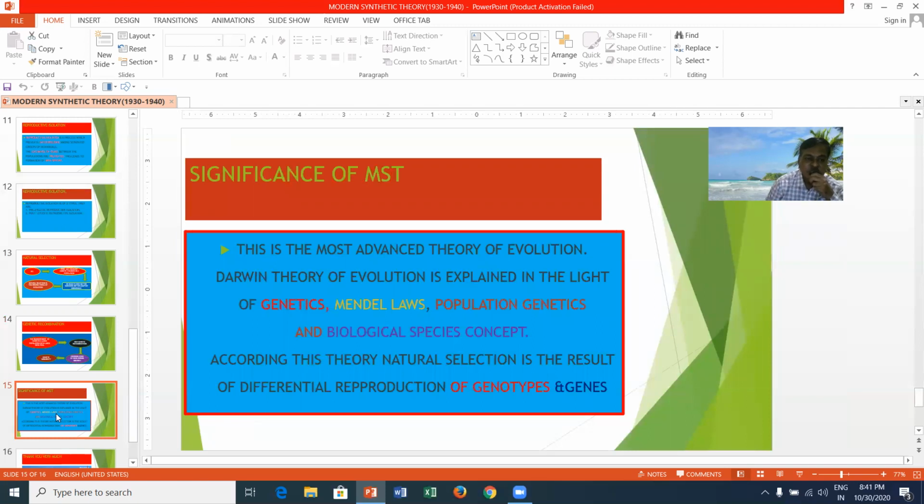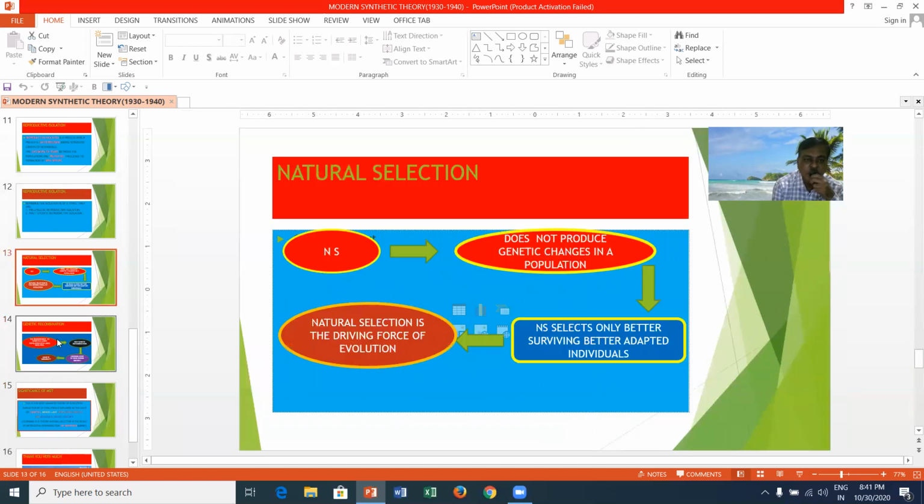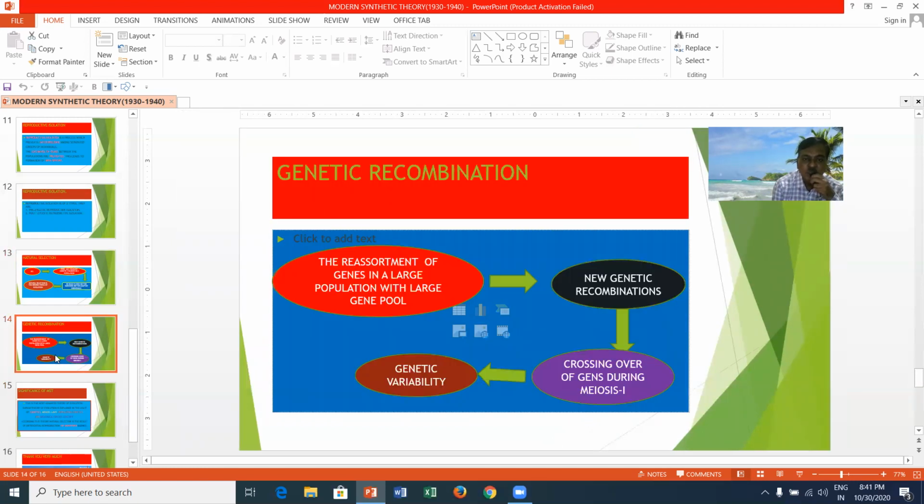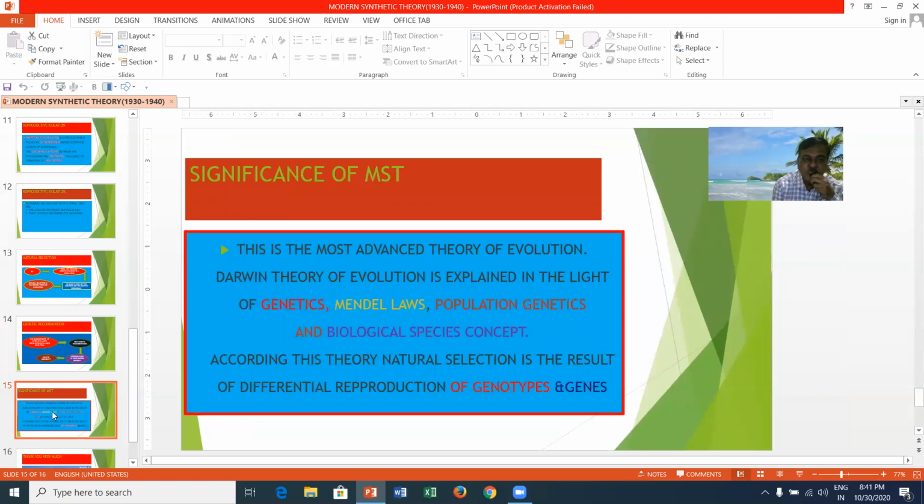When you see the genetic significance of the modern synthetic theory, this is the most advanced theory of evolution. Darwin's theory of evolution is explained in the light of genetics, Mendel's laws, population genetics, and the biological species concept.